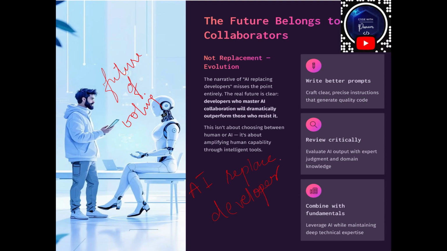Now what is AI going to do? The future belongs to the collaborators. If you are collaborating properly with AI, you are going to outperform. The future is developers who know how to use AI, and you can excel in that field. So if you learn how to write better prompts, how to review critically, how to combine AI with strong fundamentals, then you can stay ahead in the industry. So the narrative of AI replacing developers misses the point entirely. The future is very clear: developers who master AI are the ones who will outperform.